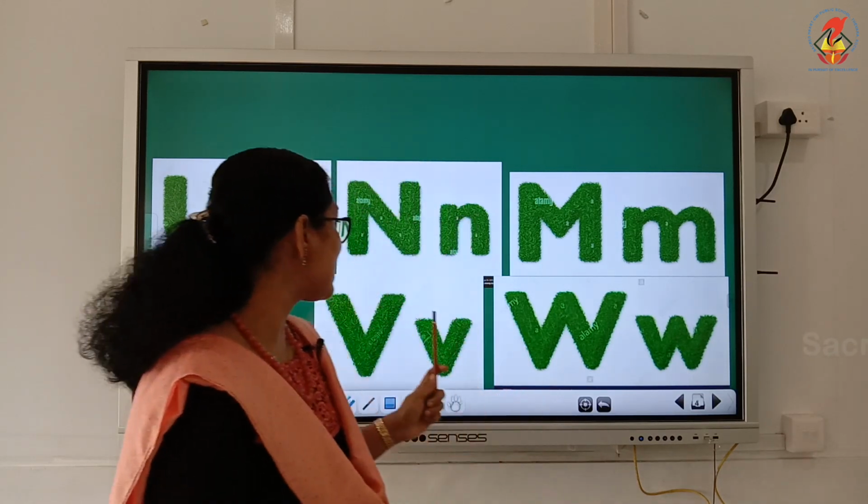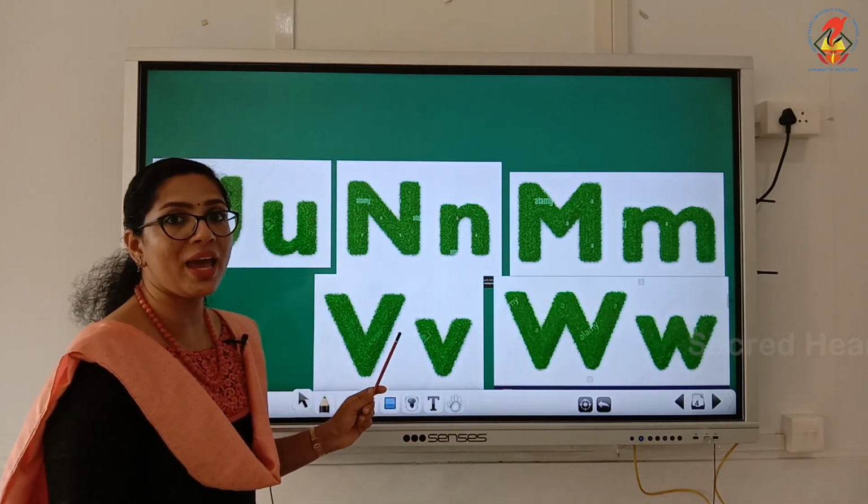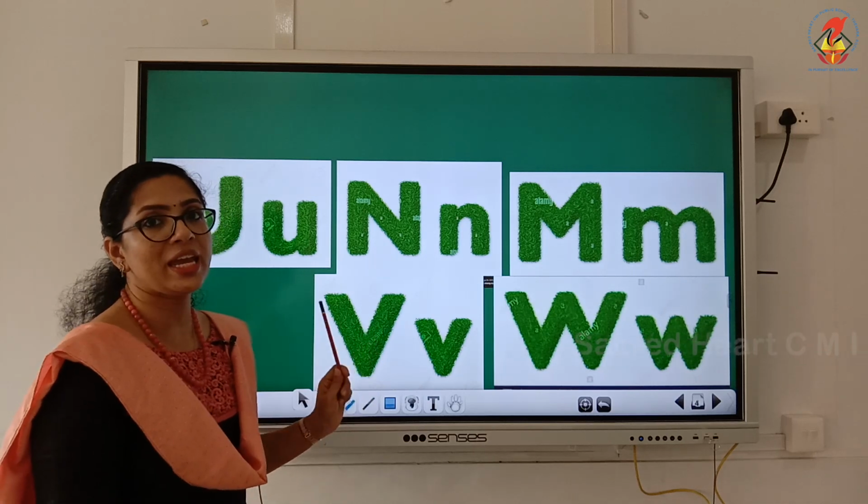Once again, a short standing line, go up on the same line, take a curve to the right, come down, touch the line, again go up on the same line, take a curve to the right, come down and touch the line. Next letter we have to revise today is letter V.